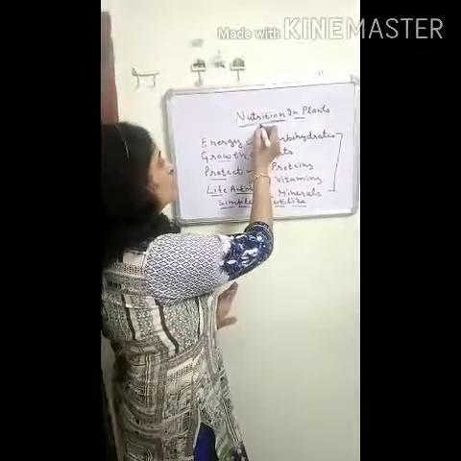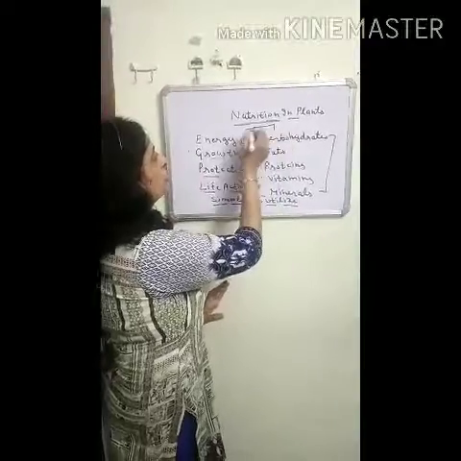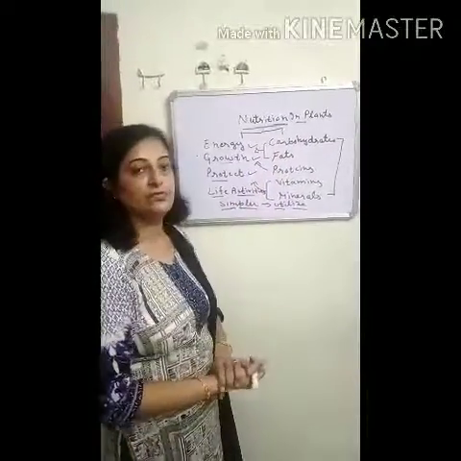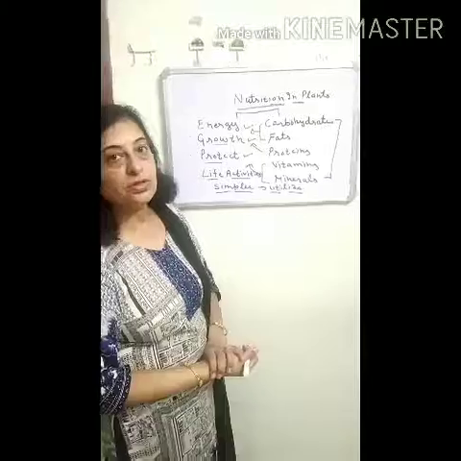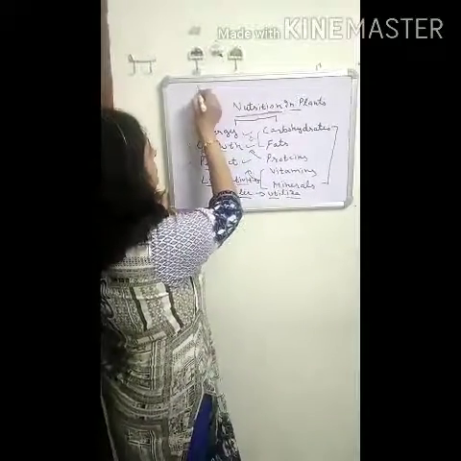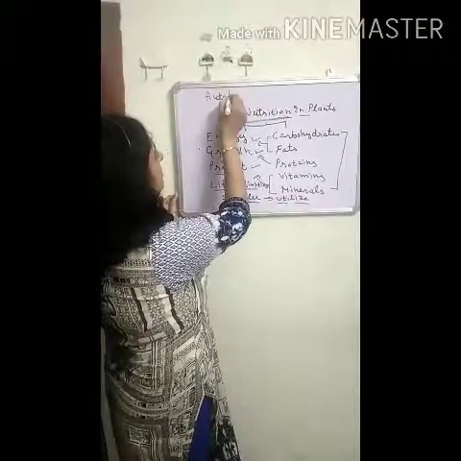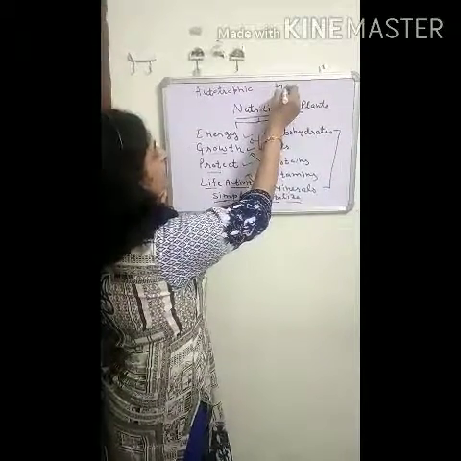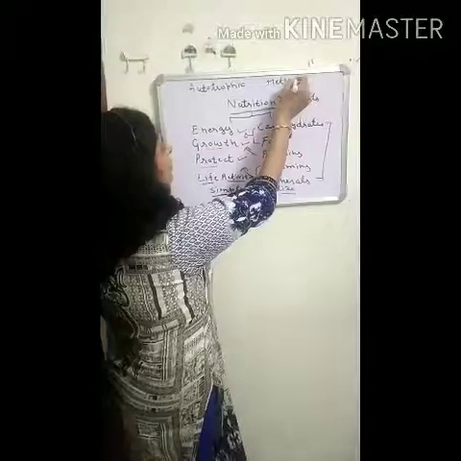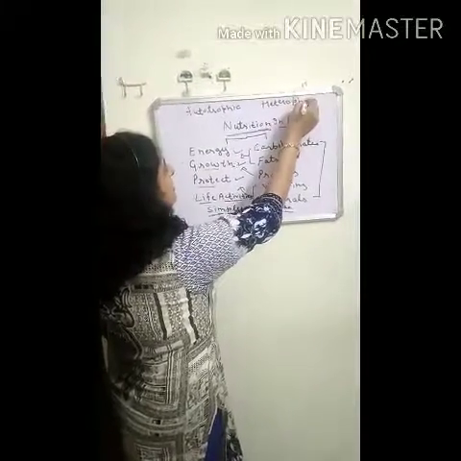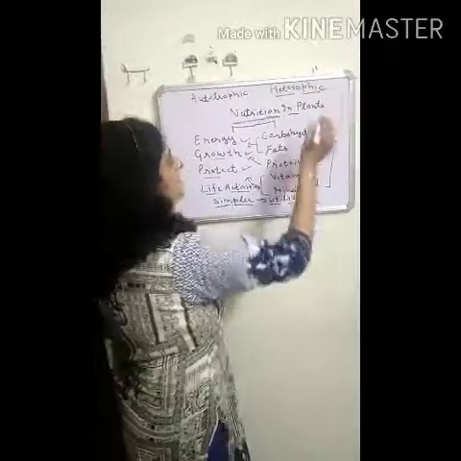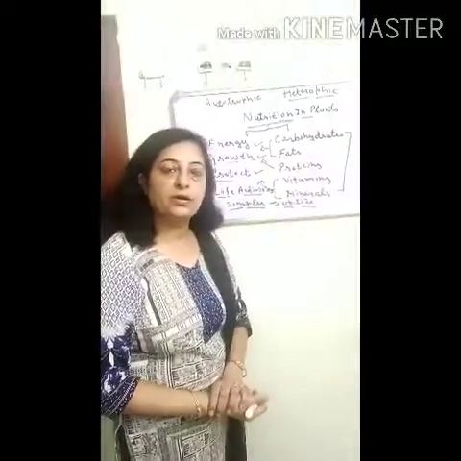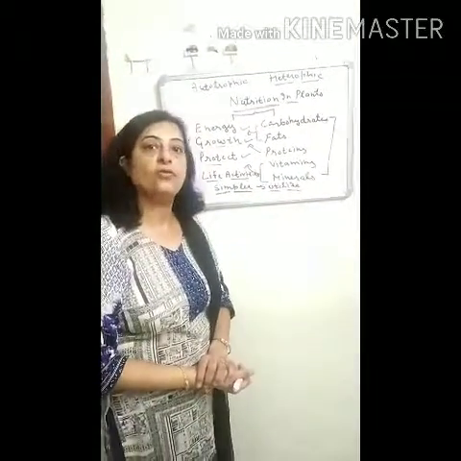When we talk about nutrition, there are two types: first is autotrophic and next is heterotrophic. Autotrophic mode of nutrition means like the green plants, which can make their own food.